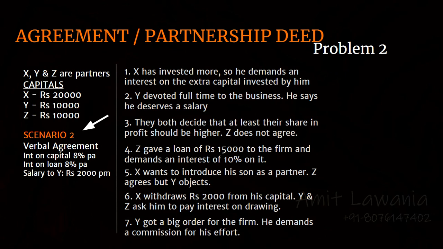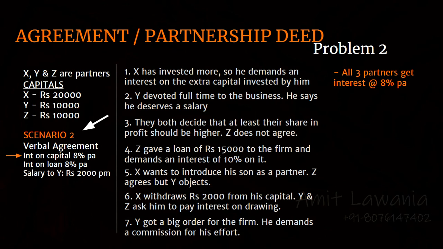I will now give you the answers with the change scenario. For point 1, there is a clause in the agreement allowing interest on capital at 8% per annum. So, all three partners will get the interest on their capitals at 8% per annum.